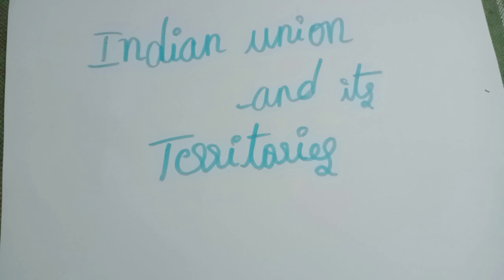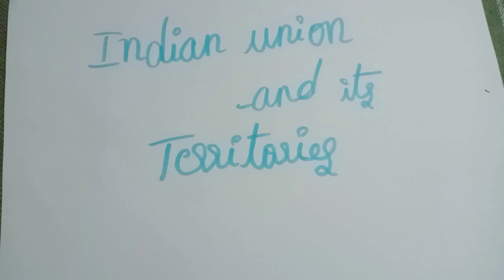First one is new state. The Parliament can create new states out of existing states. This can be done by separation of territory from any state, or by merging two or more states or parts of states, or by uniting territory to a part of any state. Examples include the creation of Telangana out of Andhra Pradesh, Uttarakhand out of Uttar Pradesh, and Punjab state by merging Patiala and East Punjab States Union, etc.